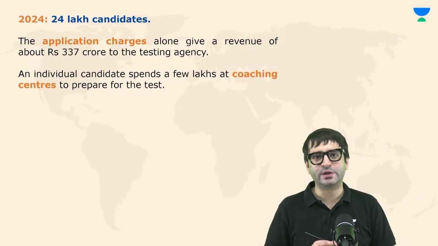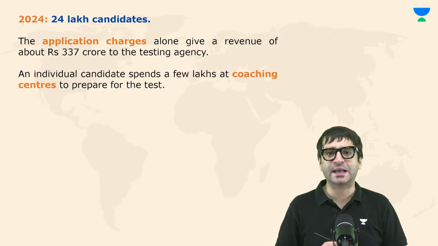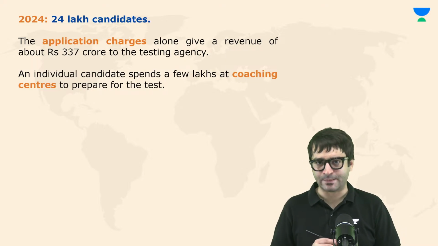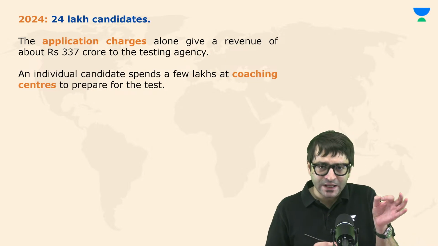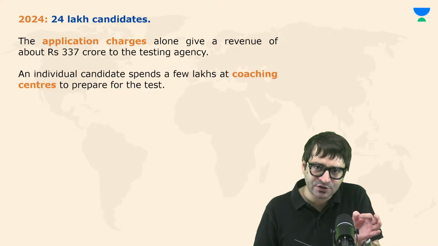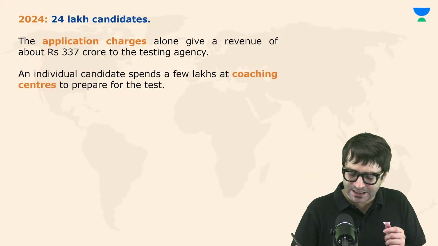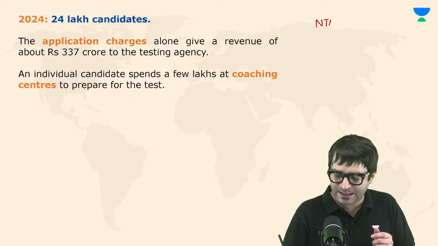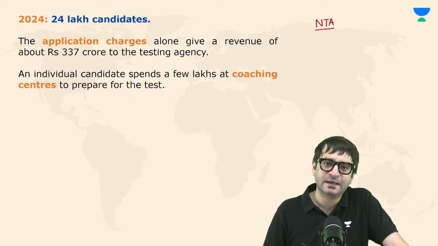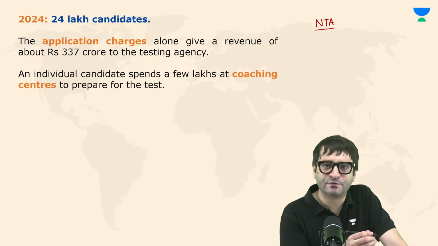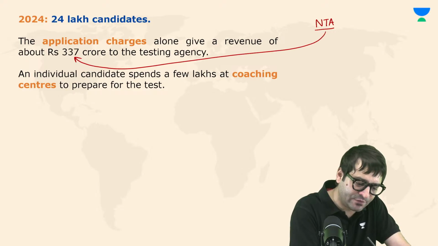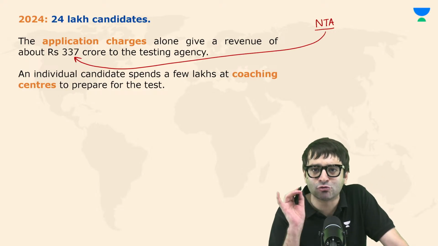The year was 2024, last year. 24 lakh aspirants appeared in the NEET examination. For every application, you have to pay the application fee. Who conducts this examination? NTA, National Testing Agency. By charging application fee, NTA has generated revenue to the tune of 337 crore.